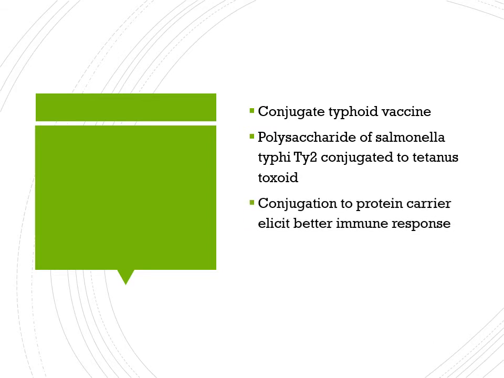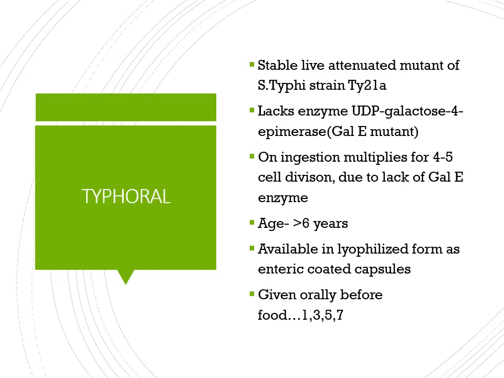As there is a protein carrier, it will elicit a better immune response and antibody level will be high. One more advantage is that you can give it in children less than 2 years of age. The problem we faced in the previous vaccines was that they can be given only after 2 years of age, and as we know the infection is common in the lesser age group also. So this vaccine is a good alternative and can be given in smaller children.